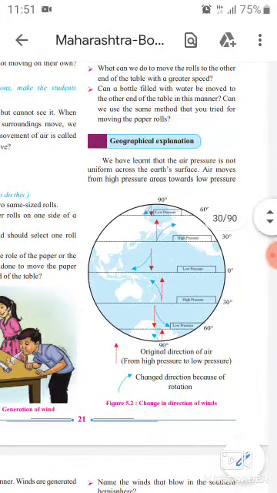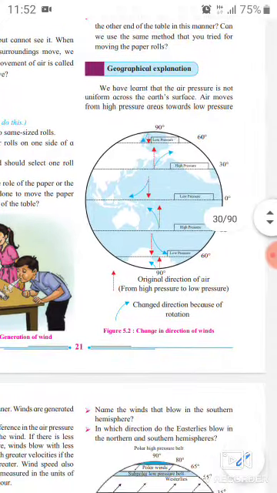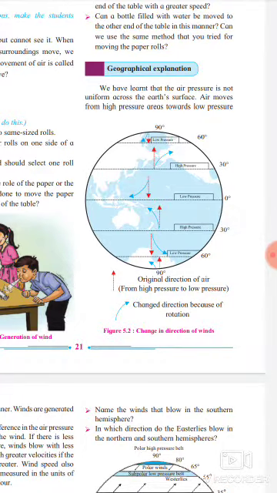Then we see the geographical explanation. We have learned in the last chapters that air pressure is not uniform across the earth's surface. Air moves from higher pressure areas towards low pressure areas.